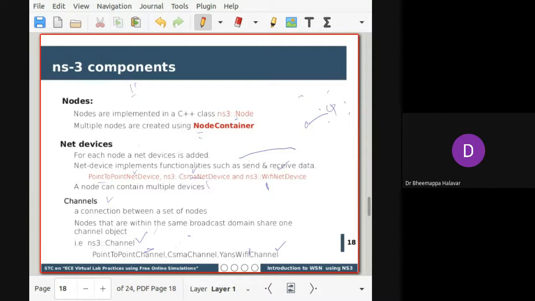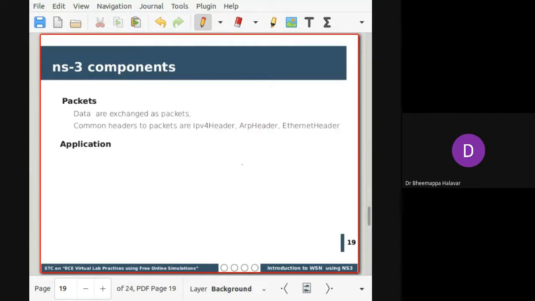Sometimes each node can have two net devices. Each node can communicate wirelessly with one network and wired with a LAN. So that can be done. A node can even have more than one communication, with different types of send and receive. This is just a component.